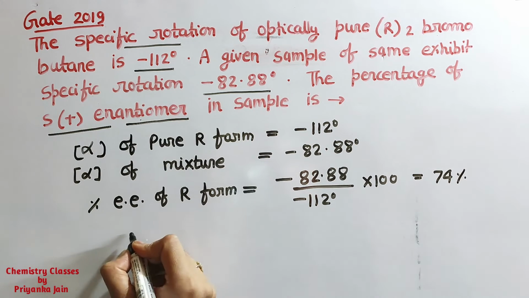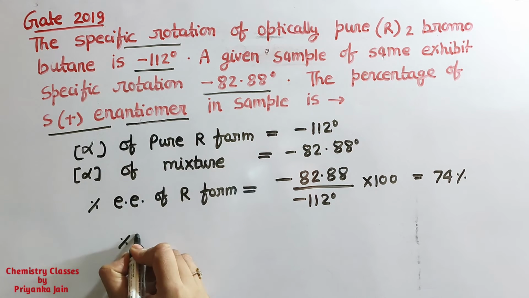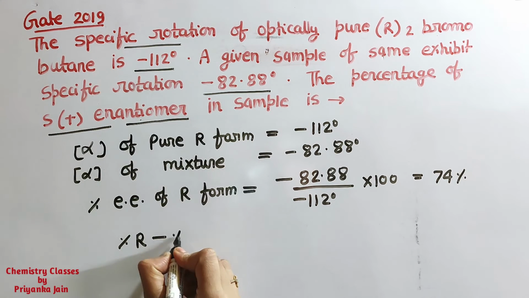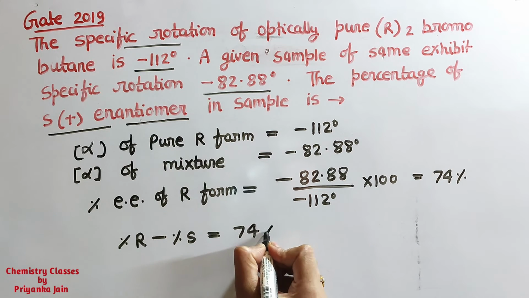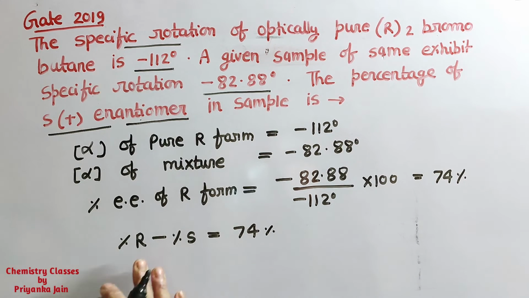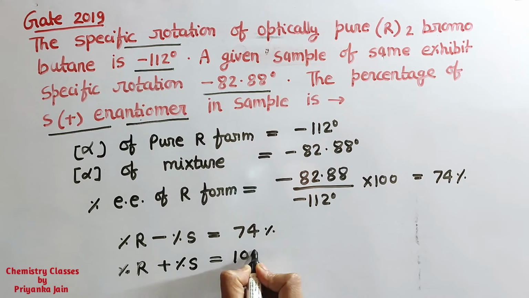It means the percentage of R form minus the percentage of S form is equal to 74%. But we also know that both are given in percentage, so the total of the R and S forms will be 100%. So we can write percentage of R plus percentage of S is equal to 100%.